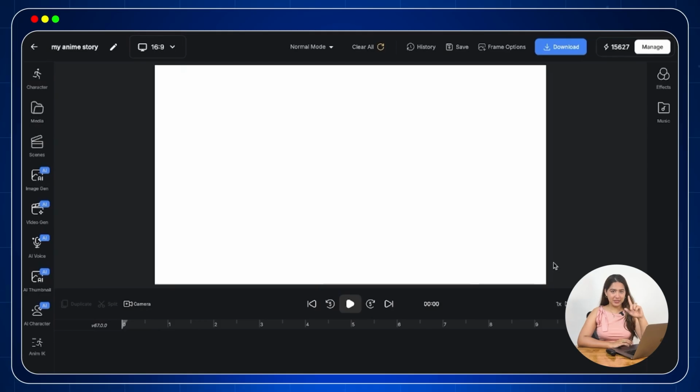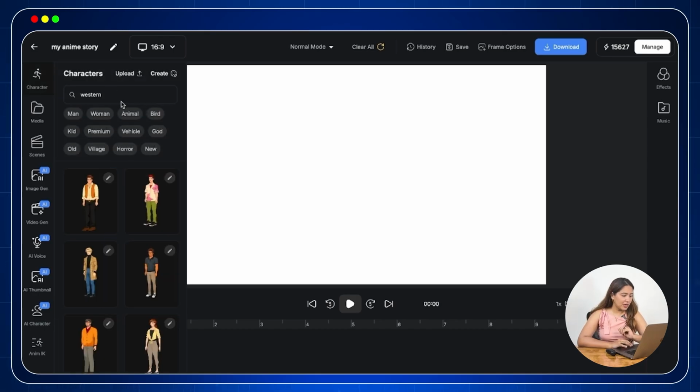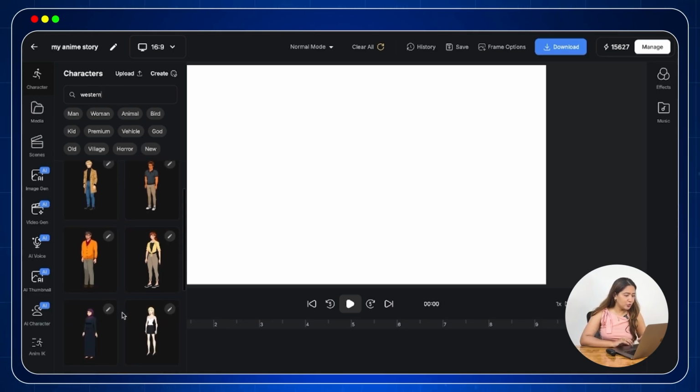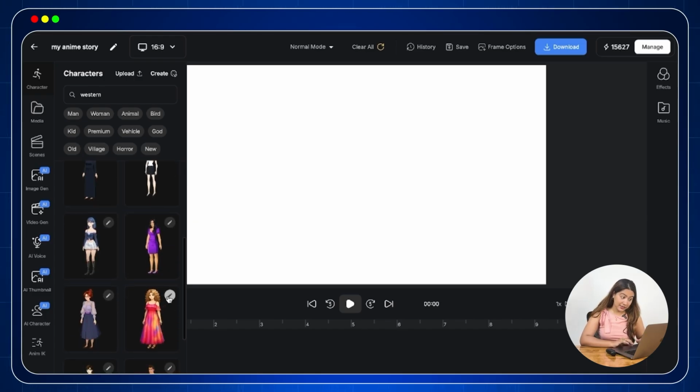First, let us begin with character selection. On the left side menu, click on the character icon. You will find more than 500 characters waiting for you. Then in the search bar, for example, I am typing here Western to reveal all the Western looking characters. From here, choose the one that fits best in your script. I have selected this girl character.